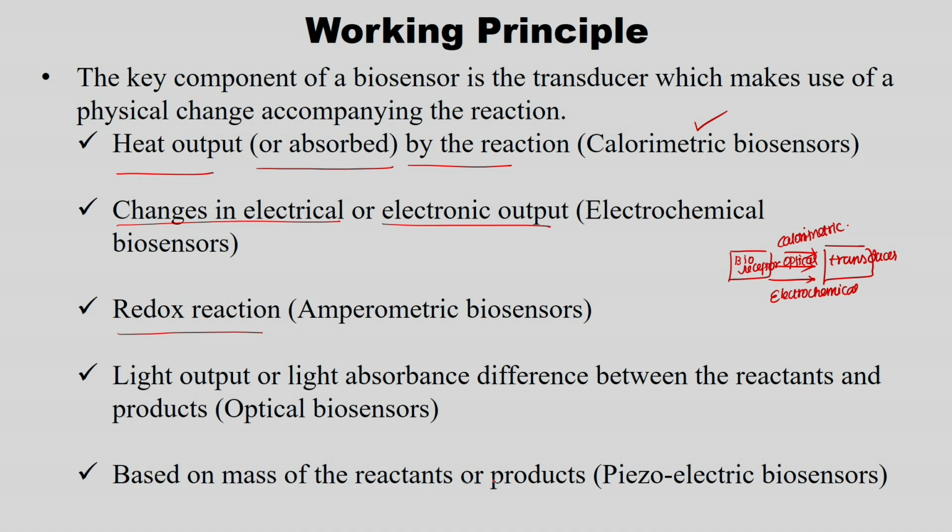Based on the mass of the reactants and products, we call it a piezoelectric biosensor, so in that case I will be giving a piezoelectric signal to the transducer. The working principle is based on which physicochemical signal I am giving into the transducer. It may be calorimetric, electrochemical, amperometric, optical, or piezoelectric. As I said earlier, we are not going into detail about each working principle, because it is just an introduction to food biosensors, but we will see as much as possible.